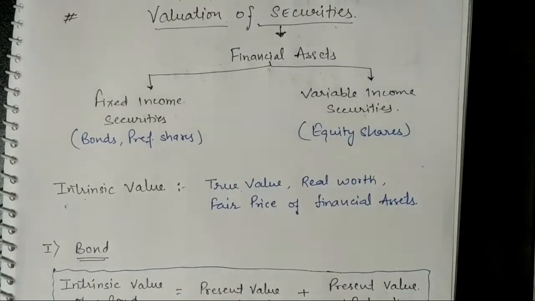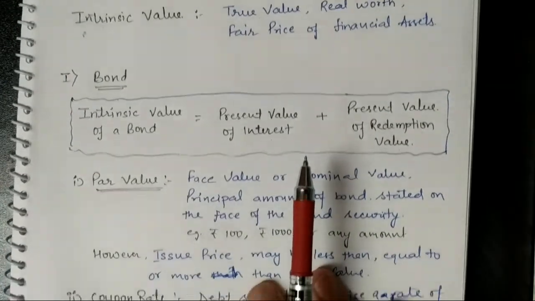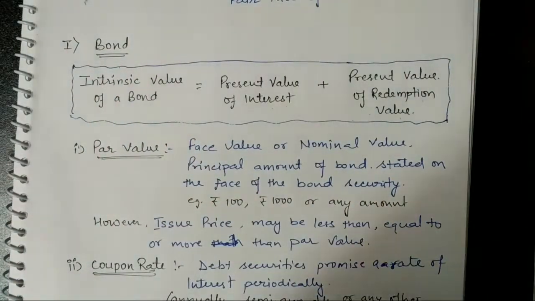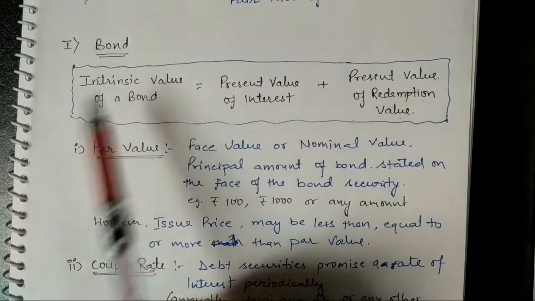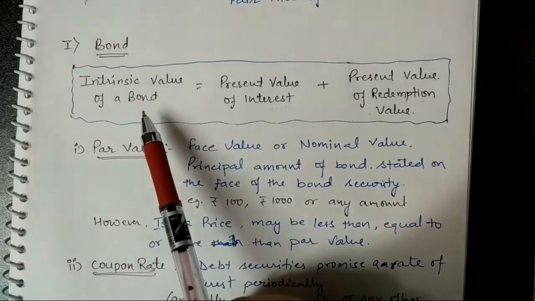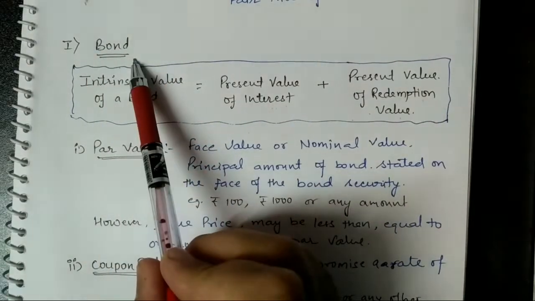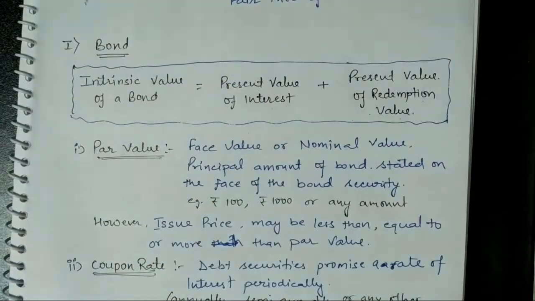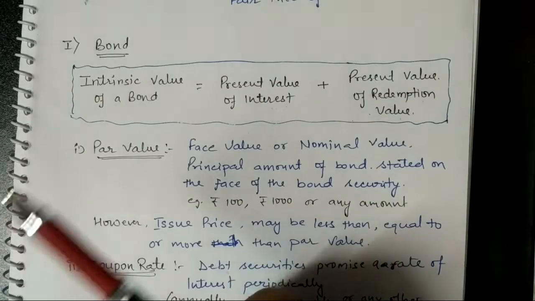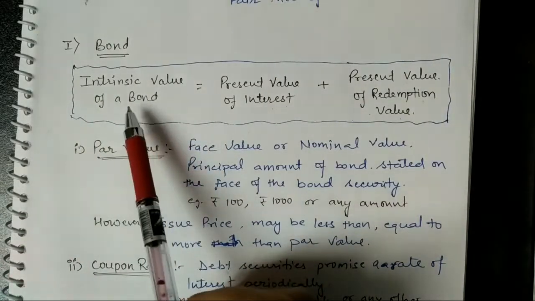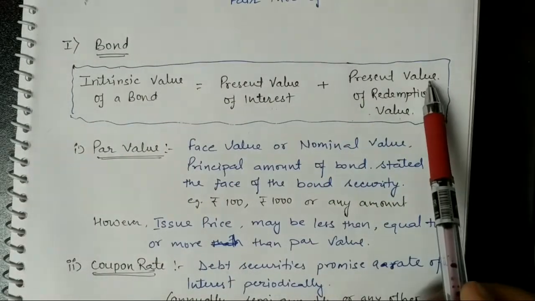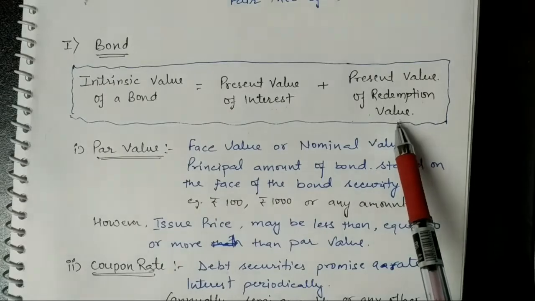So we'll start with the bond, valuation of bond. So bond, what is bond? It is one of the financial assets, debt securities which is issued by the borrower and purchased by the lender or investor. The future expected cash inflows from this bond are in the form of interest and redemption value. So therefore you can say that the intrinsic value of a bond, or present value of a bond, is divided into two parts. One is present value of interest and one is present value of redemption value.